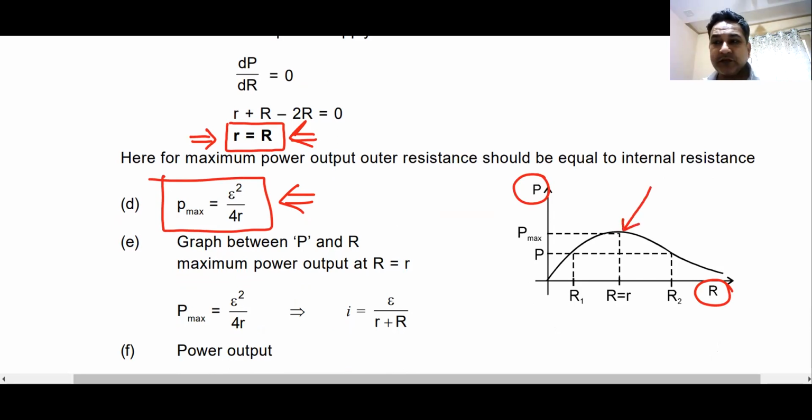Power is maximum at this point, where the load resistance becomes the same as the internal resistance of the battery. Will you remember this point, beta?